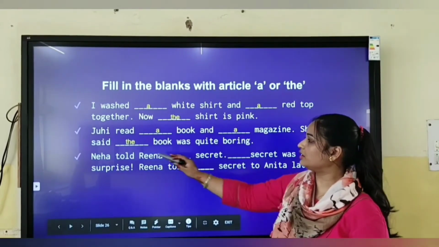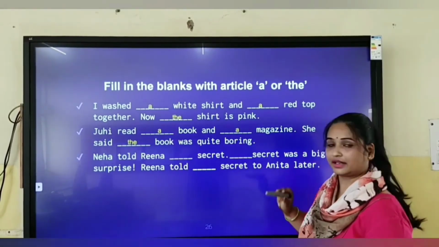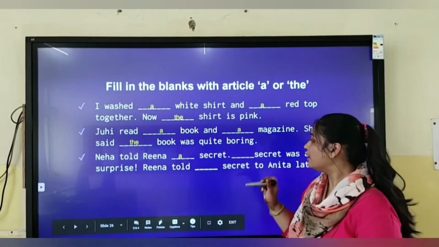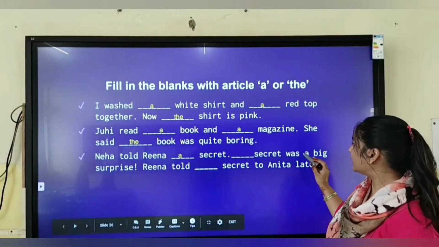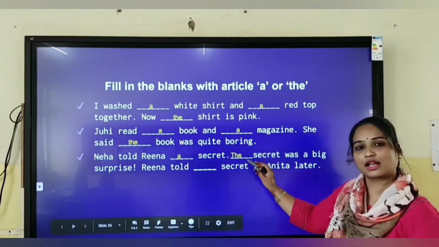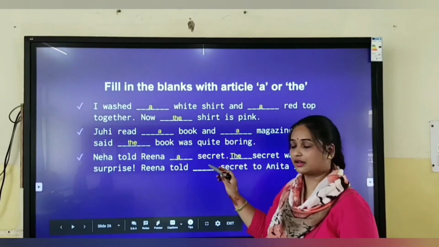Now here also, Neha told Reena a secret. First time secret is introduced, article a will be placed. But second time, the secret was a big surprise. So what will I place here? The, because secret is introduced earlier.